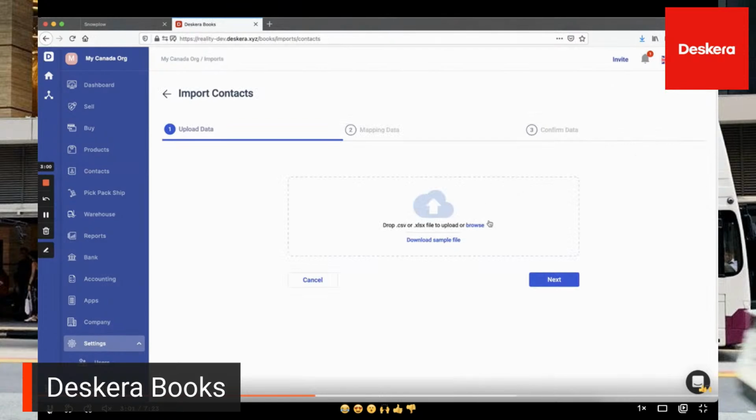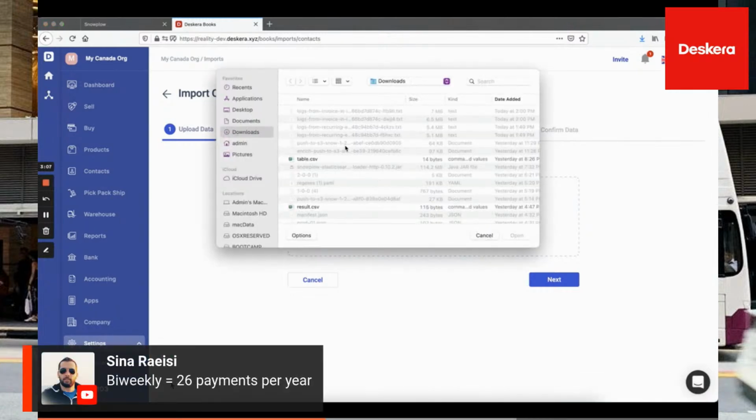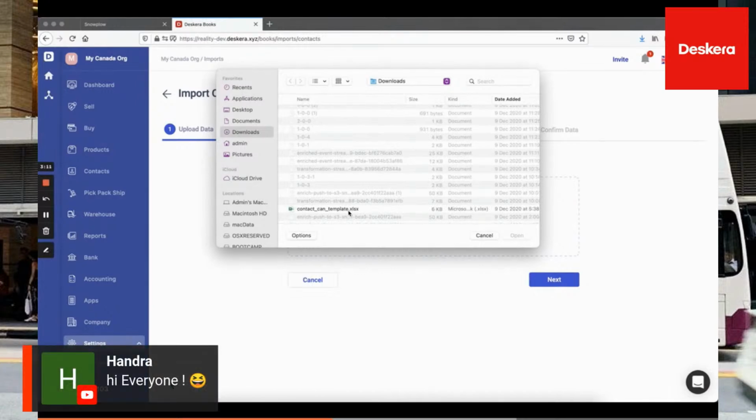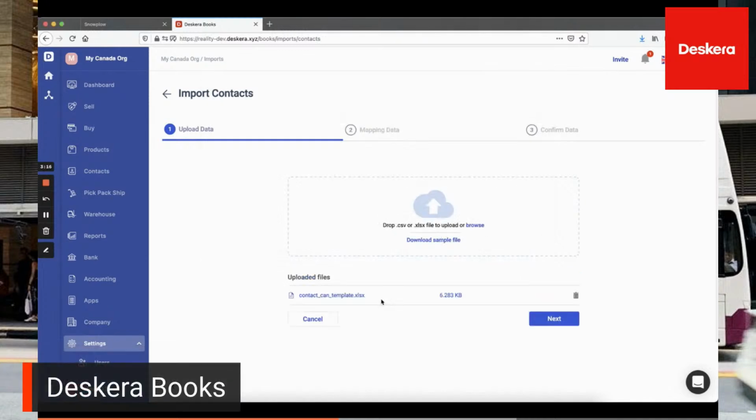And then, of course, you have your import option. You can download the sample file, and each sample file is also based upon different statutory requirements. So if you're in the US, this file will change. If you're in Canada, this file will change. So it's all based upon different statutory requirements.